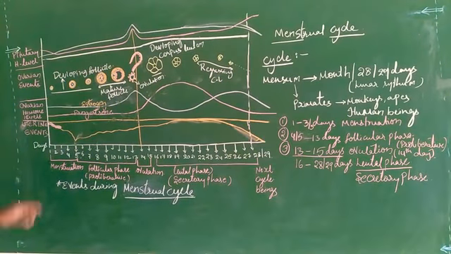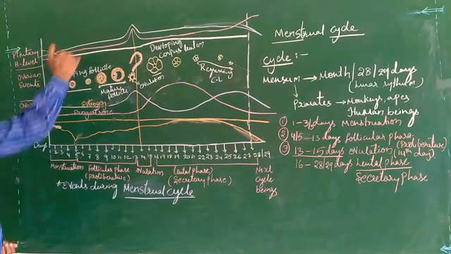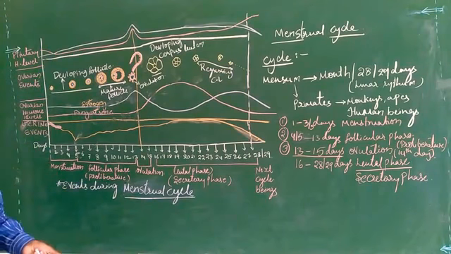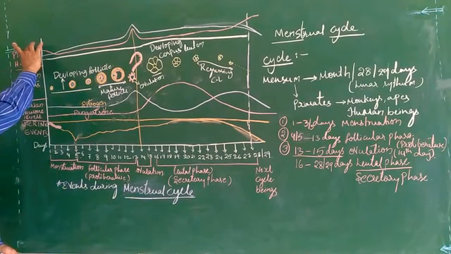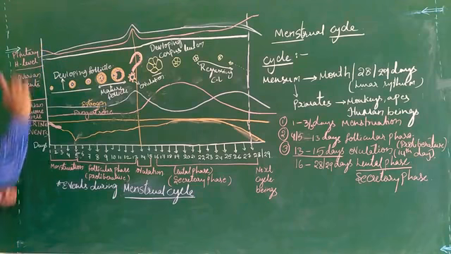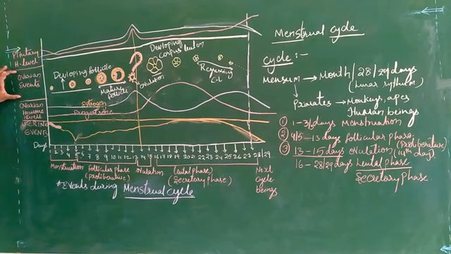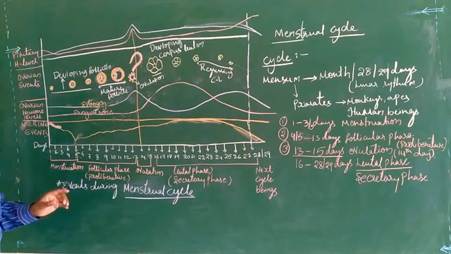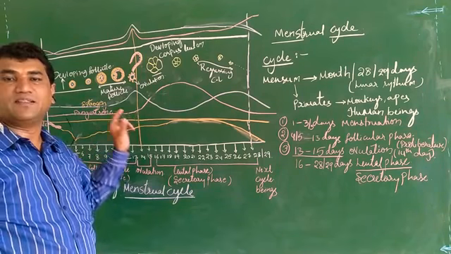Here, in this diagrammatic representation, we are seeing 4 important things happening: one at the pituitary hormonal level, one at the ovary level, the third at the ovarian hormonal level, and the fourth at the uterine level.